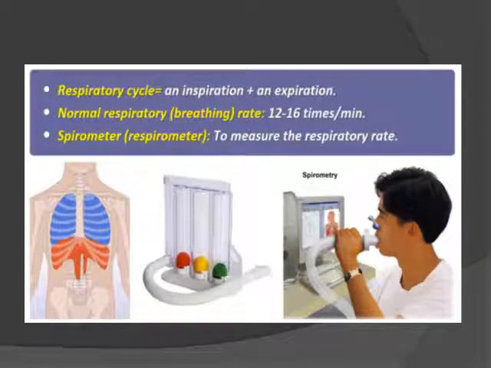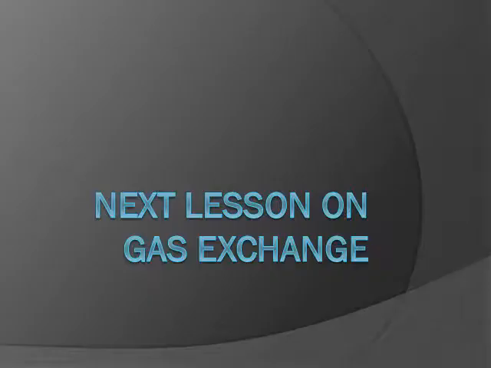The respiratory cycle means inspiration plus expiration. The normal respiratory or breathing rate is 12 to 16 times per minute, and we can measure it with an instrument called a spirometer. We inhale and exhale into the spirometer, and then we come to know whether our breathing, respiratory volumes and respiratory capacities are normal. With this we have explained the first half of our chapter, about breathing, and in our next lesson we will discuss the exchange of gases.